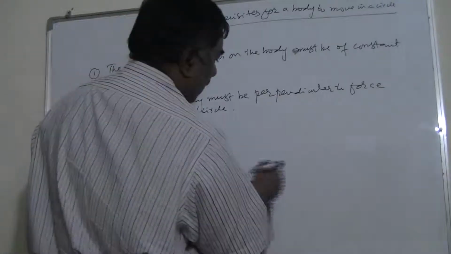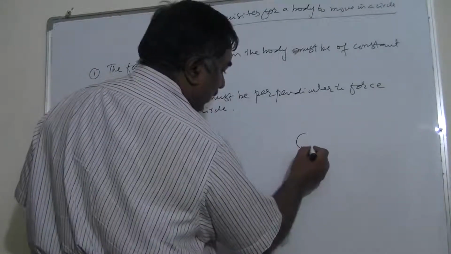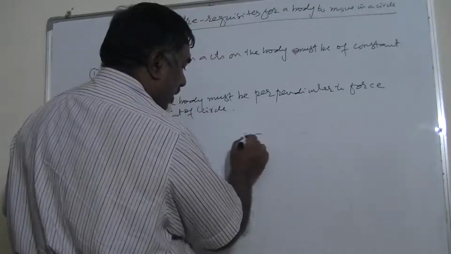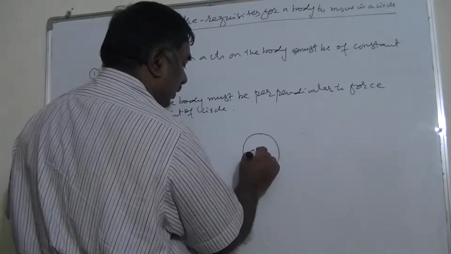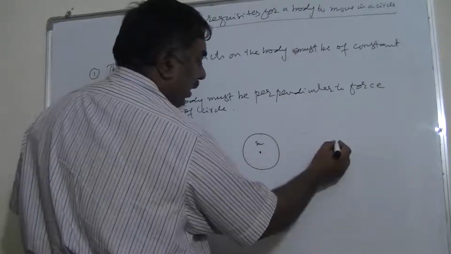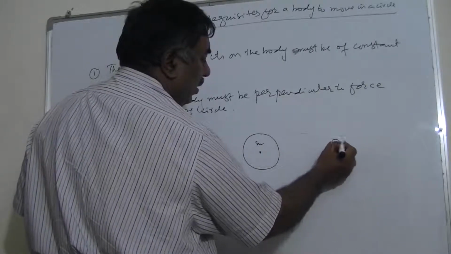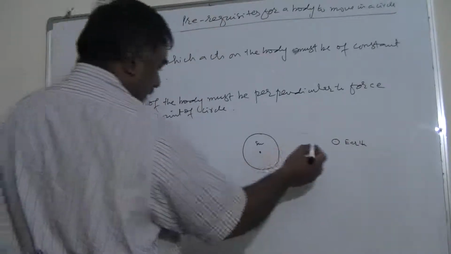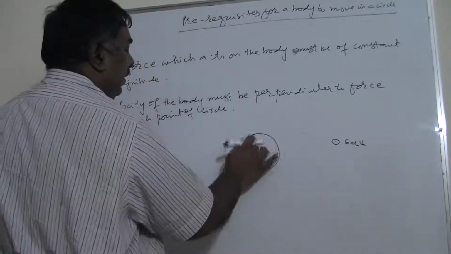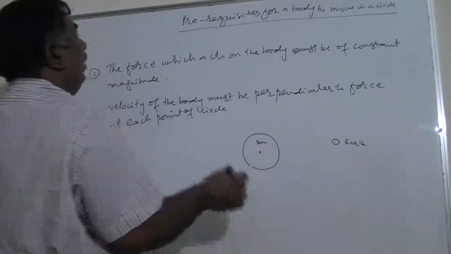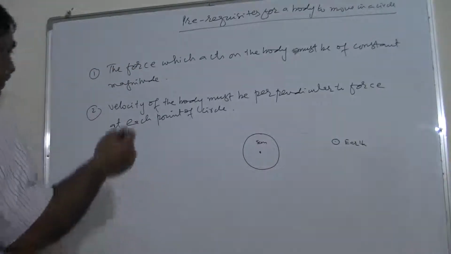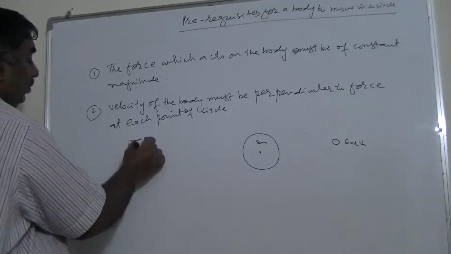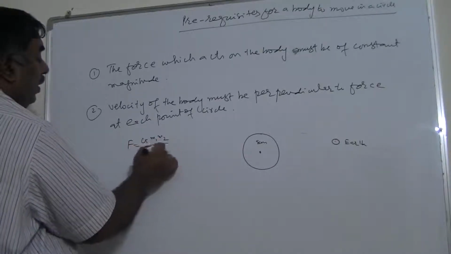For example, if we see here a sun is here, sun will be a somewhat bigger one. Suppose the sun is here, this is sun, and the earth is over here, a smaller one as compared to this. Now there is a force of attraction between sun and earth. Although we will learn this in another topic, in gravitational field, we know that F is equal to G m1 m2 upon r square.